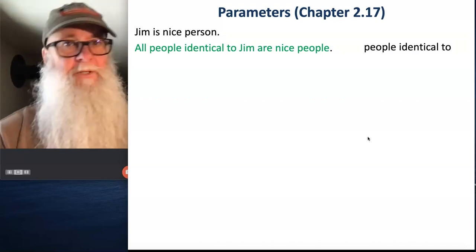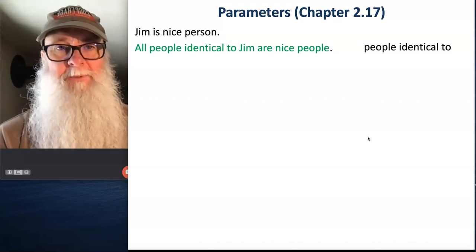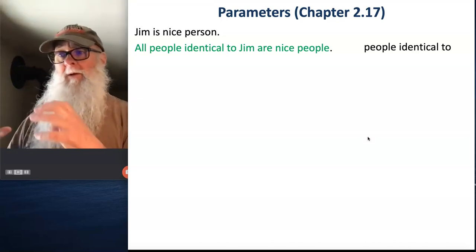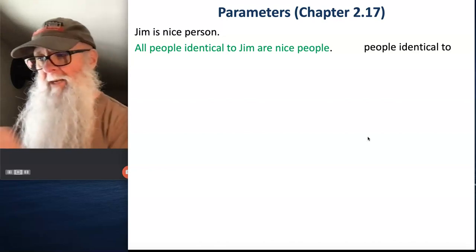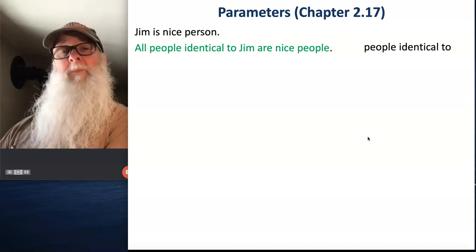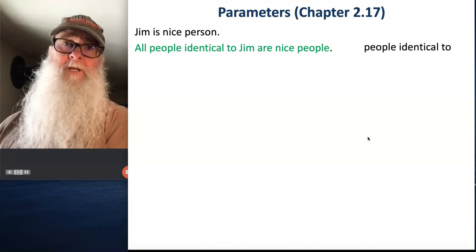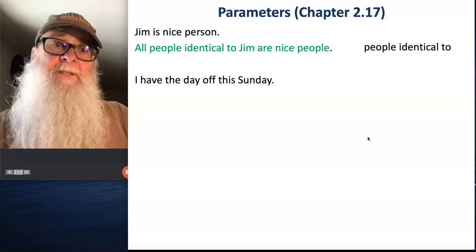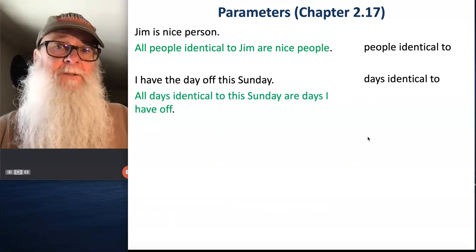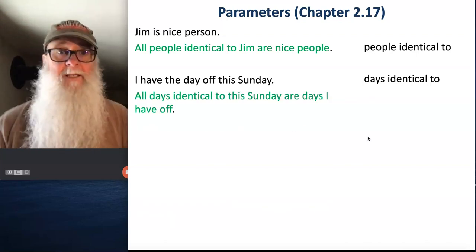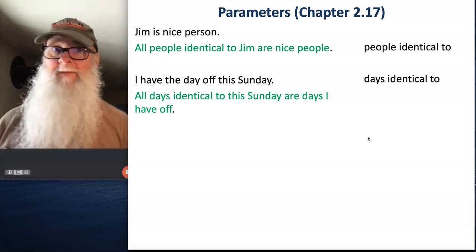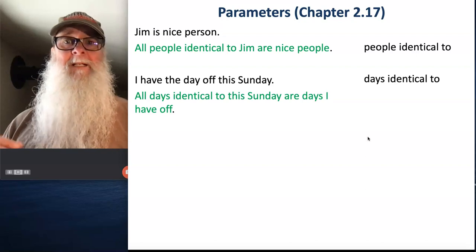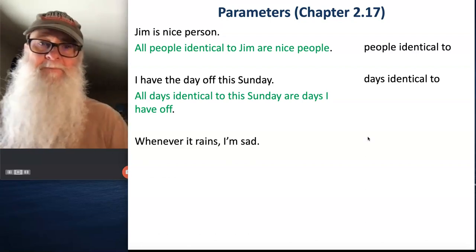Okay, now I know this is super clunky and this is not the way that people in the real world talk, but we need to be able to take these statements that do reflect how people talk in the real world and be able to translate them into standard form so that we can then apply the rules of categorical logic to those statements when they appear in arguments. Okay? I have the day off this Sunday. All days identical to this Sunday are days I have off. Now we have our original statement expressed as a standard form categorical statement with our subject and predicate terms as countable nouns or noun phrases.